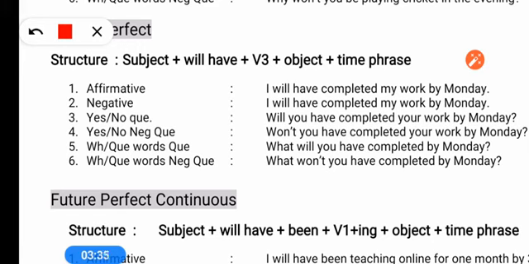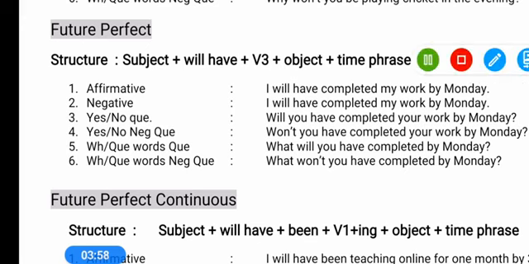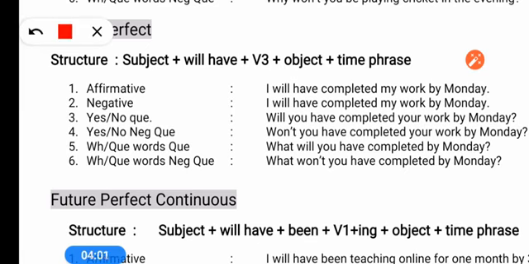If I have to make a negative, there is a misprint here, so you can use I will not have or I won't have completed my work by Monday. Here you have to use will not have; the word not is missing, so you will have to use will not and then have. Will not have, in short won't have. This way you use it for negative. For making questions: will you have completed, won't you have completed your work by Monday, what will you have completed, when will you have completed, why will you have completed, how will you have completed. This way we make questions in future perfect tense.